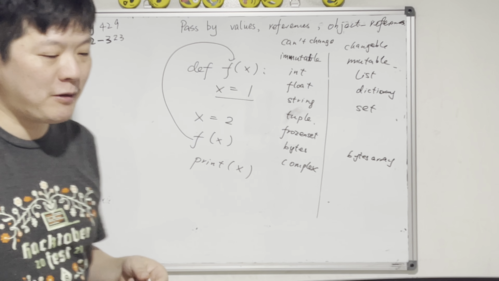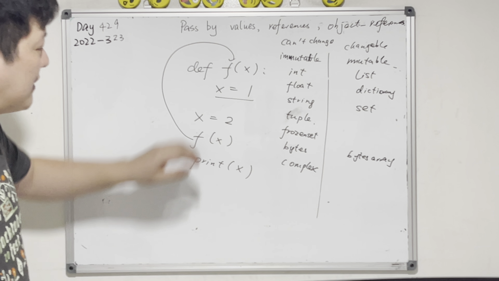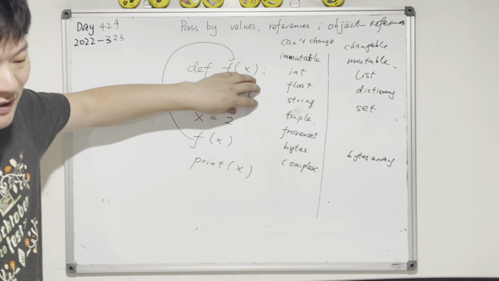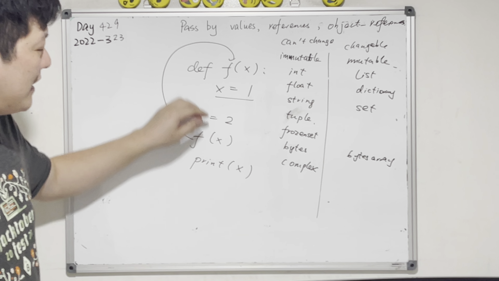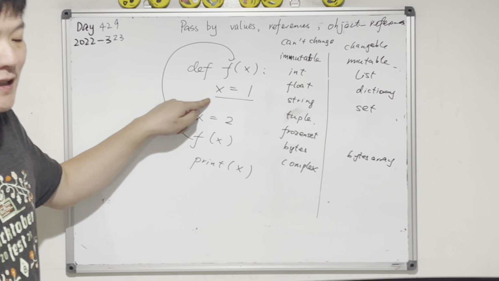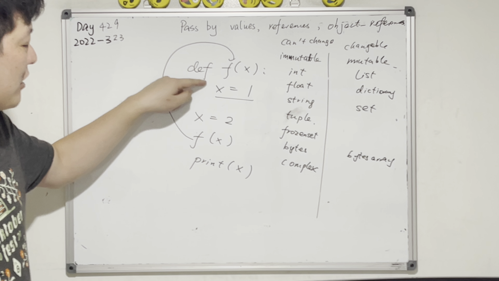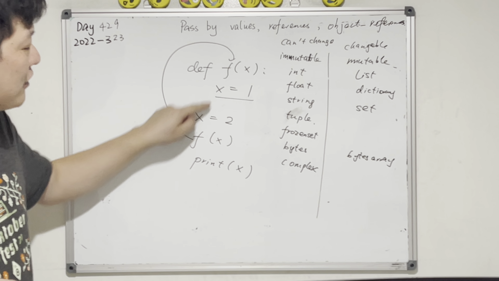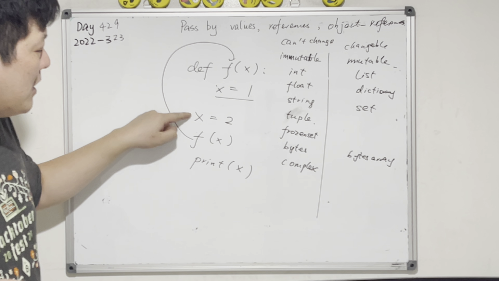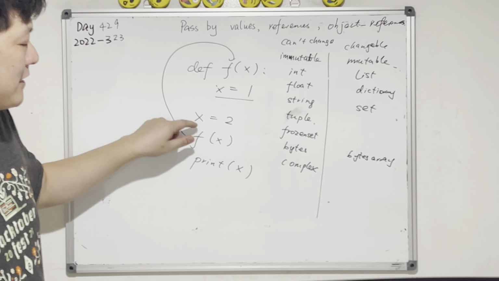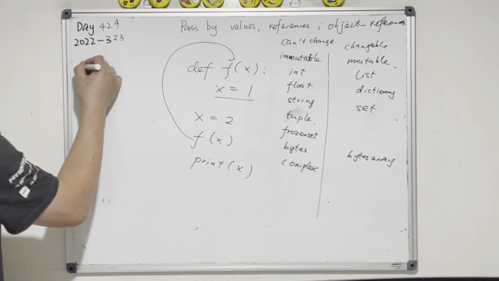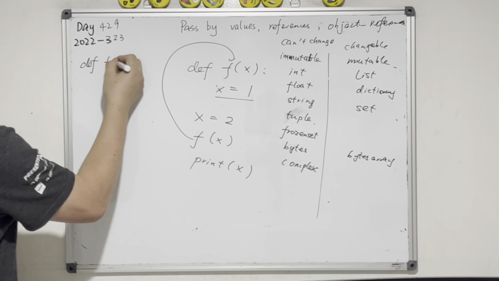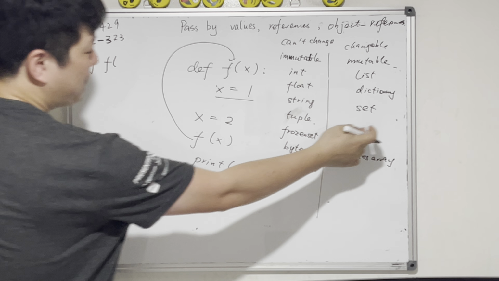So immutable means you can't change, right? Basically, everything you change here can't affect anything outside. Because it's immutable, you can think of this x as an individual copy. It's not the same copy as this, it's not the same x. So no matter what you change inside, it doesn't affect anything outside. So that's 2.